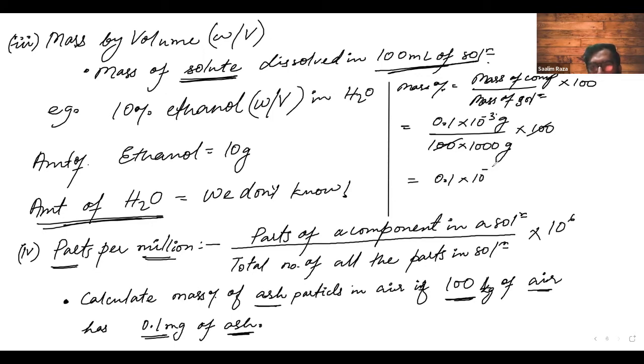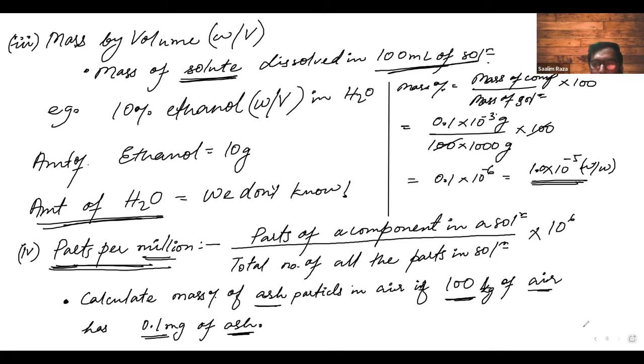10 to the power minus 6. This we can write as 1 into 10 to the power minus 5. Sorry, we write it W by W, right? So you will write... Now tell me, does this look any good? Is it serving you any purpose? No, right? Because if I say 1.0 into 10 to the power minus 5 W by W, it doesn't give us any sense about how much it is present, right? So what we do, we use this kind of thing, parts per million, for very minute quantities.